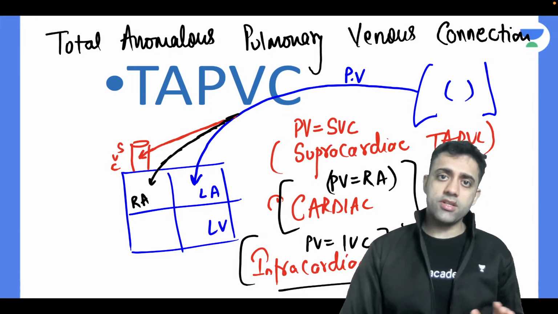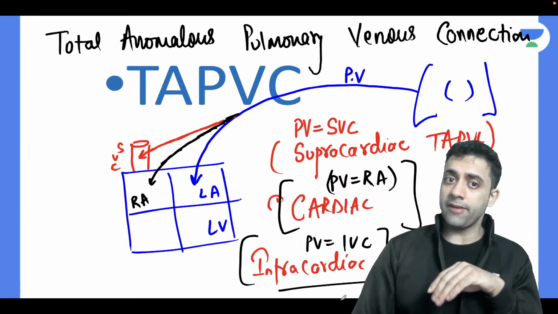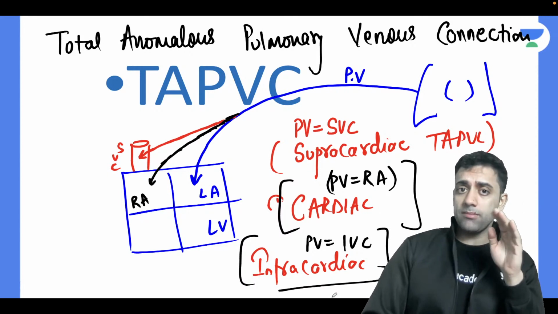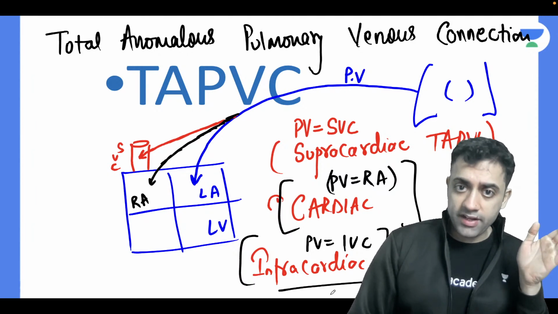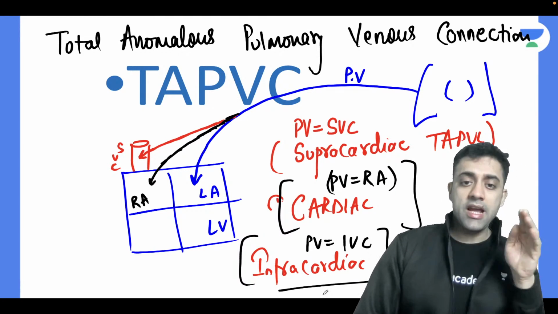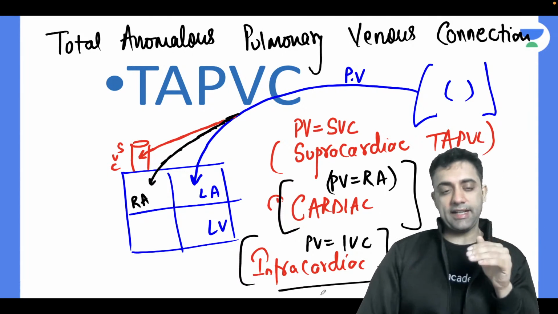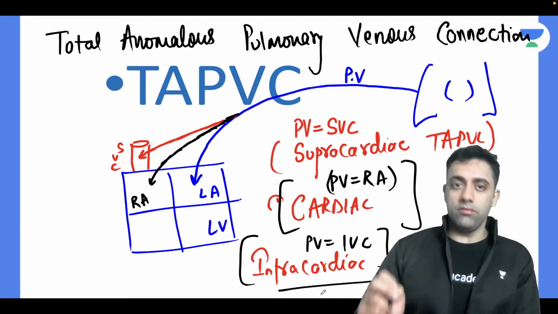So we have three types: in supracardiac, the veins connect to the superior vena cava; in cardiac, to the right atrium; and in infracardiac, to the inferior vena cava.